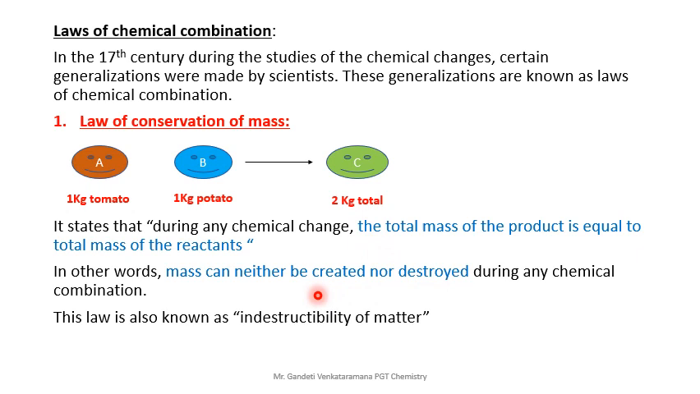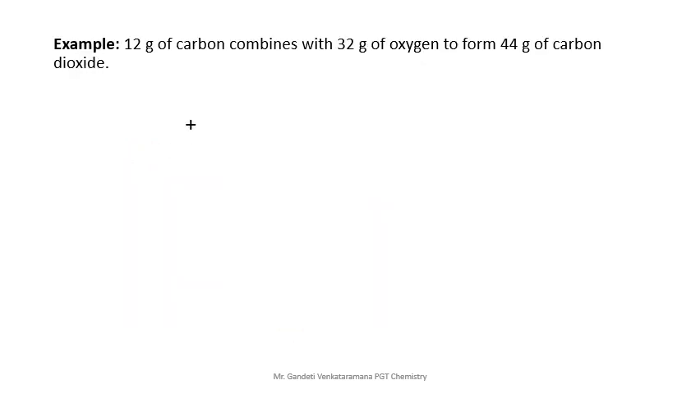This is a very important statement. Mass remains constant. Whatever the mass present in the left hand side or of the reactants is exactly equal to the total mass of the product. This is very important: total mass of the product is equal to the total mass of the reactants. Total means sum. Okay, an example is given here.